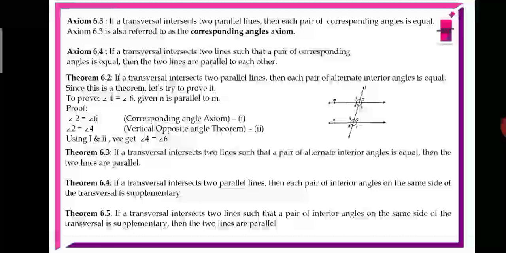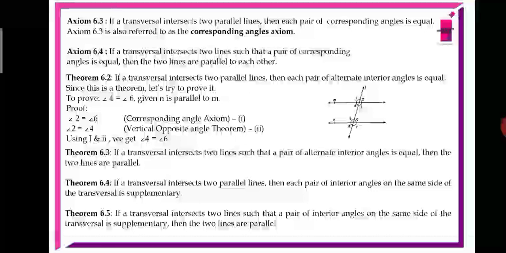So theorems 6.4 and 6.5 are related to co-interior angles. We know that Euclid's fifth postulate is related to these theorems. Euclid's fifth postulate says that if the sum of co-interior angles is equal to 180, the lines will not intersect. So based on that also you can say that if a transversal intersects two lines, then each pair of interior angles on the same side of the transversal is supplementary. Those co-interior angles are supplementary. In this example, angle 4 plus angle 5 equal to 180, or angle 3 plus angle 6 equal to 180.